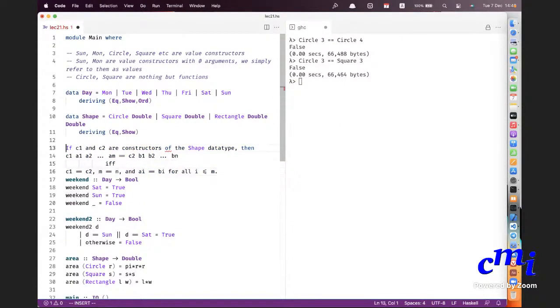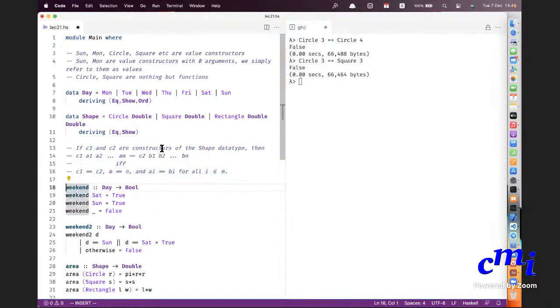Is this clear? Okay, so this is the point.